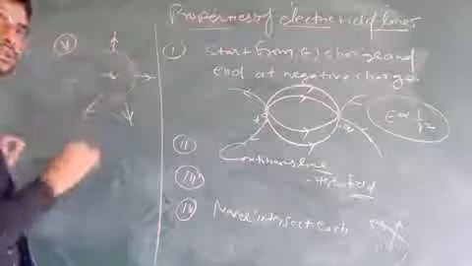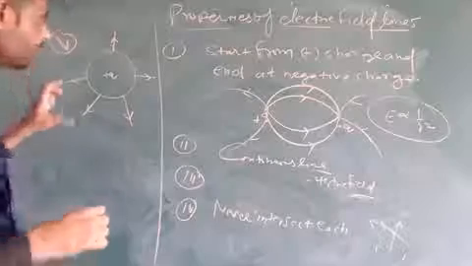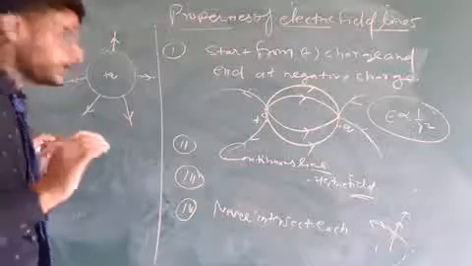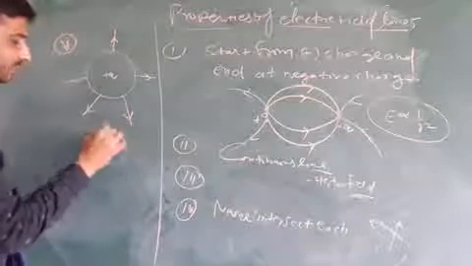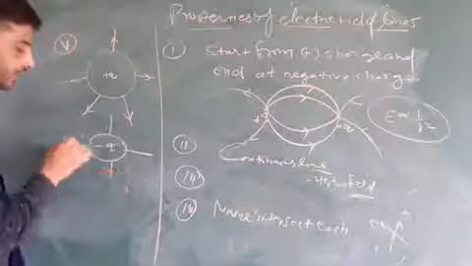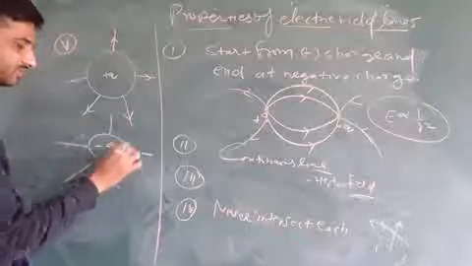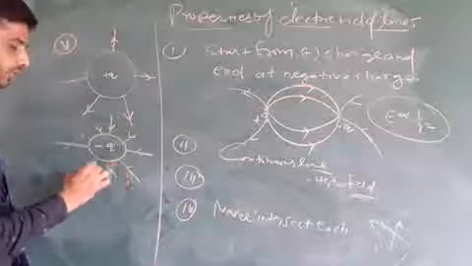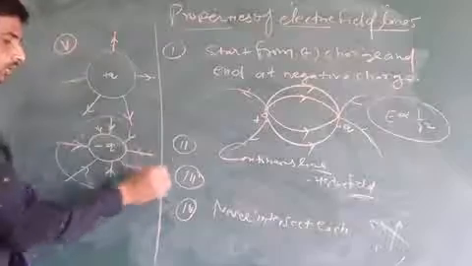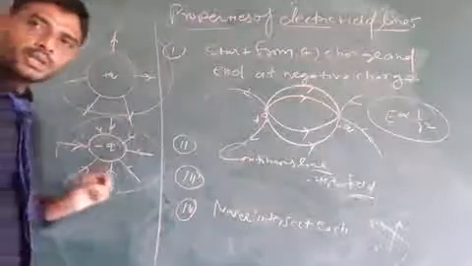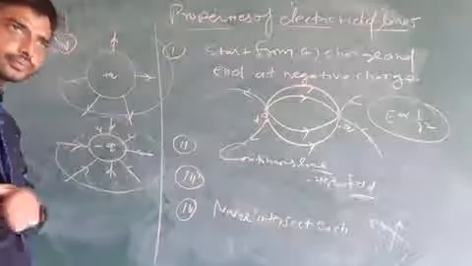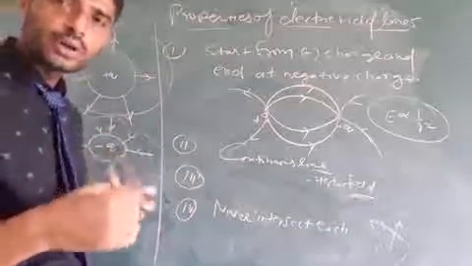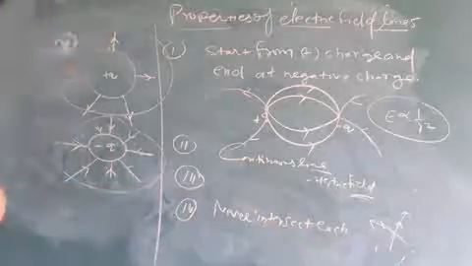This is a positive charge, and the electric field line emerges from the surface normally. If this is negative, then electric field lines enter normally. Okay, so it means the electric field lines emerge from or merge into a surface normally. So this is the fifth property.